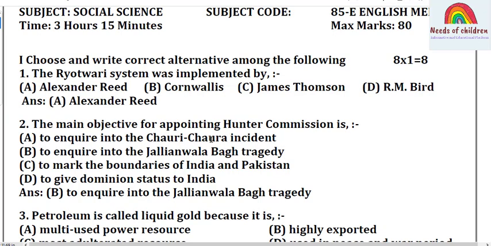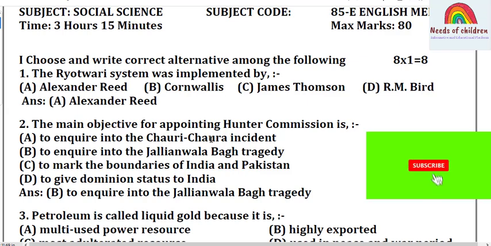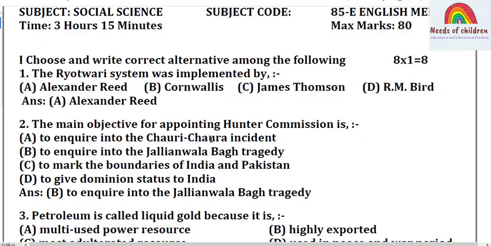It is from history, the lesson the freedom struggle. You need to concentrate on the freedom struggle. And the 4 options: Option A, to inquire into the Chauri Chaura incident. Option B, to inquire into the Jallianwala Bagh tragedy. Option C, to mark the boundaries of India and Pakistan. Option D, to give dominion status to India. Students, you have to concentrate on this answer. Option B, to inquire into the Jallianwala Bagh tragedy.